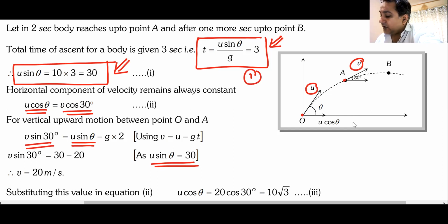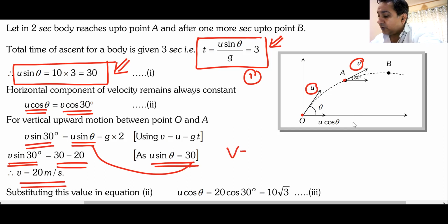So we can put the value of u sine theta as 30 here, and I can get the value of v sine 30. From v sine 30, I will get the value of v. So I know the value of v is 20. Once I get the value of v, I can put the value of v here.